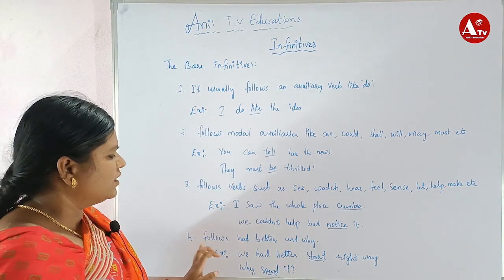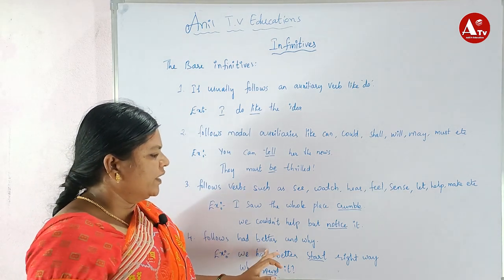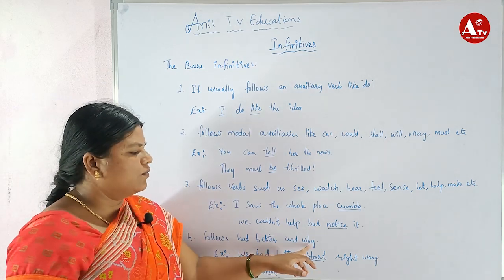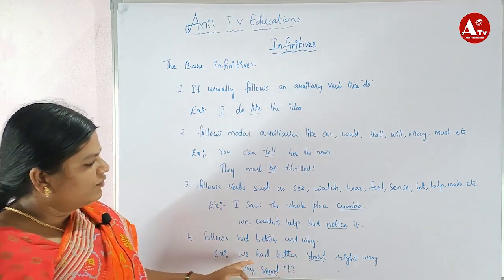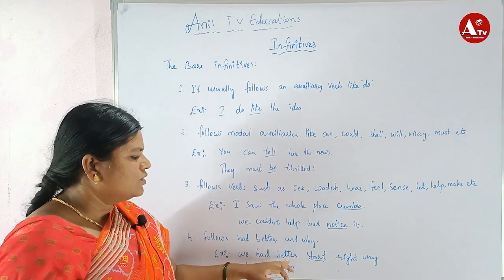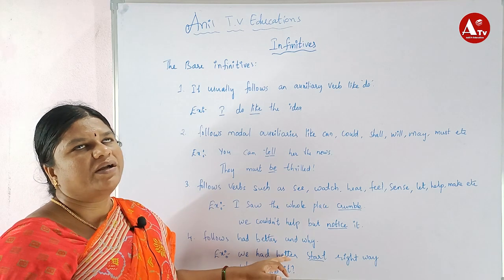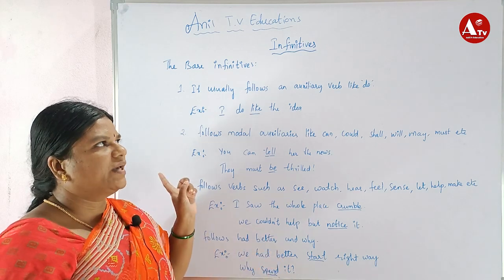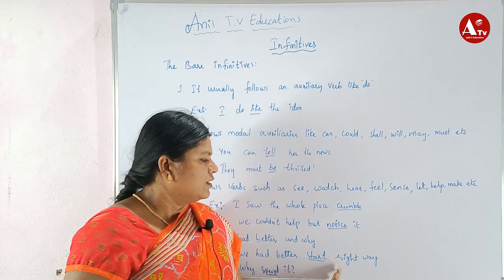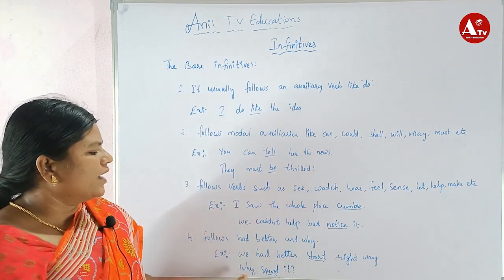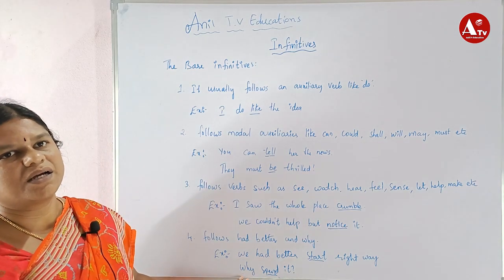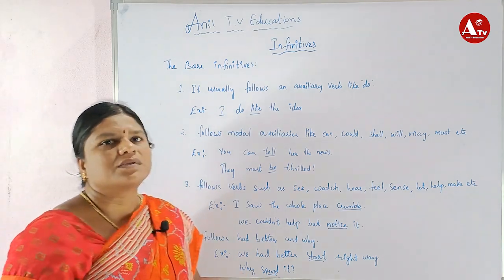The fourth one: it follows had better and why. For example, we had better start. Here had better is there, so it indicates a bare infinitive, and start is a verb. Also, why spend it? When the question starts with why, it comes under bare infinitives.